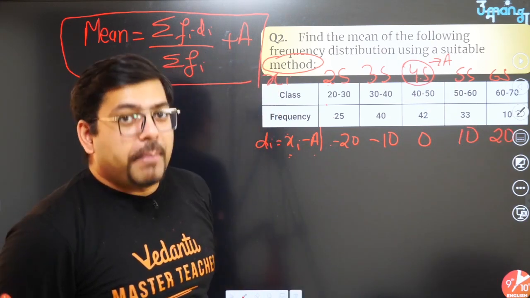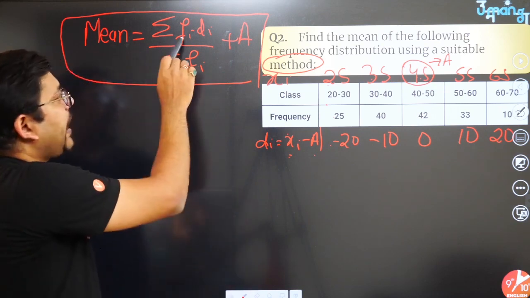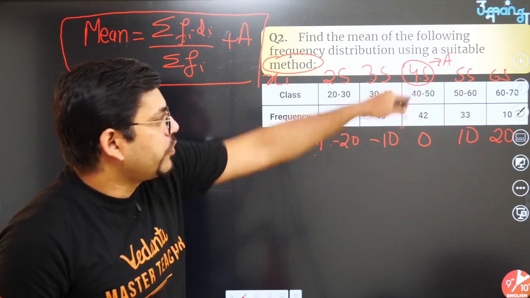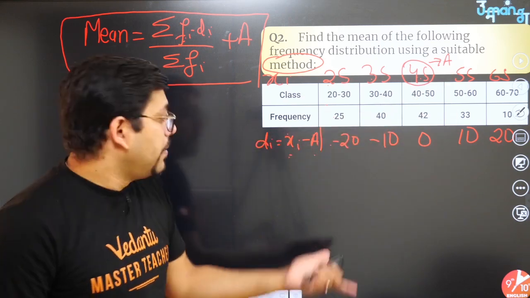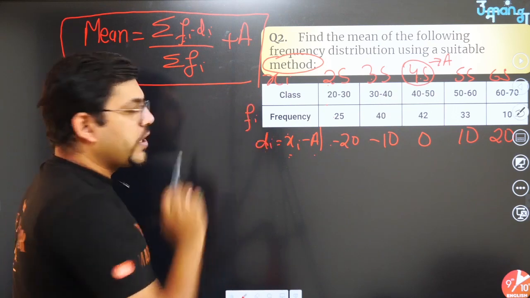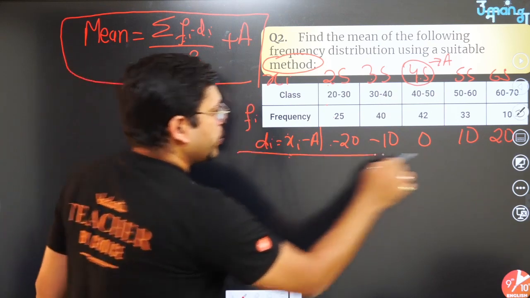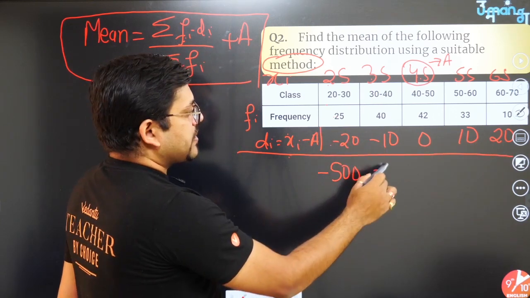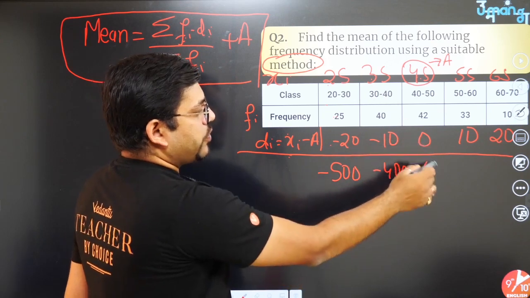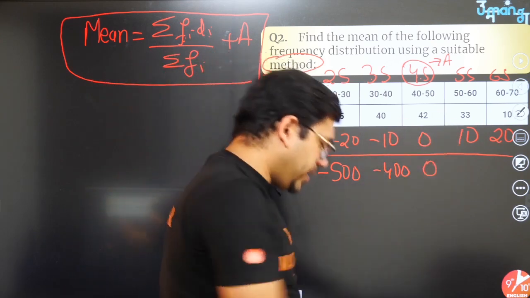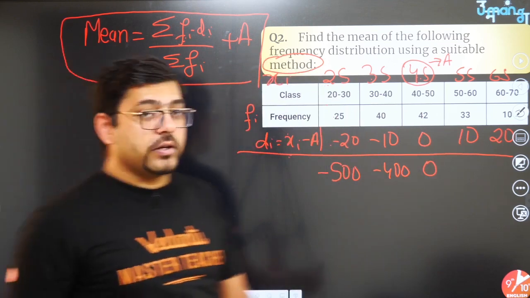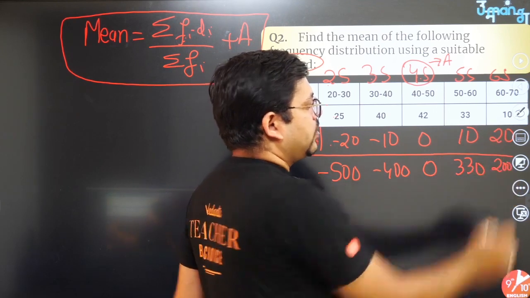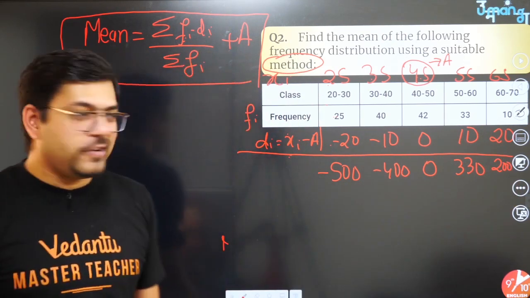What is the benefit? Earlier you were doing fi into xi, which was very problematic, 42 into 45, 33 into 55. But right now, if you multiply fi with di, that's very easy. Let me show you. 25 into minus 20 is minus 500. 40 into minus 10 is minus 400. 42 into 0 is 0. 33 into 10 is 330. And 20 into 10 is 200. Super easy, see here.